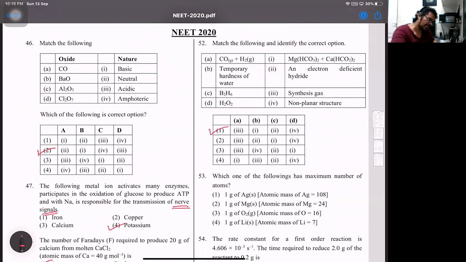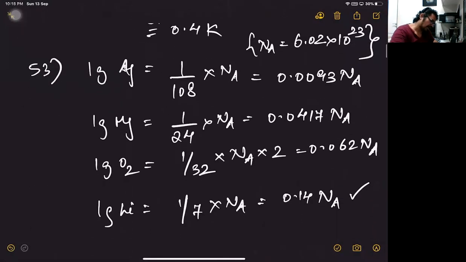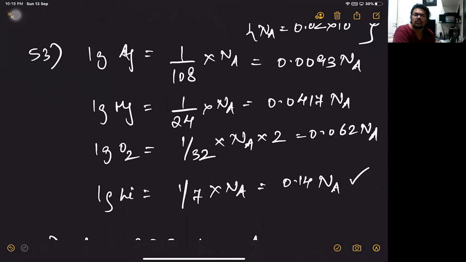So that's 52. Then next one, 53, which has the maximum number of atoms. Catch properly, it says atoms. Let's observe all of them. It's 1 gram silver, 1 gram magnesium, 1 gram oxygen, 1 gram lithium. So here if you observe, I've shown all the 4. Now 1 gram silver is 1 upon 108. That's the number of moles into Avogadro's number because it's the atomic mass. Same way magnesium, 1 by 24 into Avogadro's number. 1 gram O2, O2 is a molecule. So molecule to atom, so 1 by 32 number of moles into Na into atomicity, that is 2. And last is 1 gram lithium. That's 1 by 7 into Na. So here the answer will be lithium.